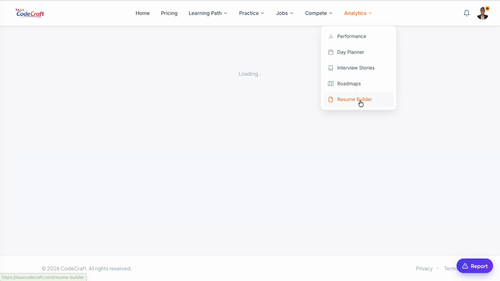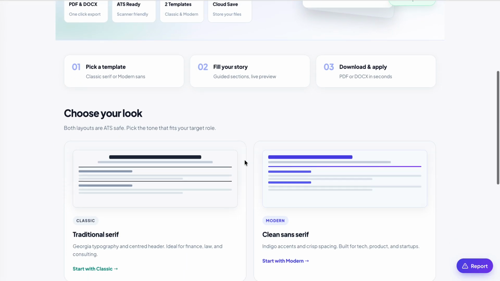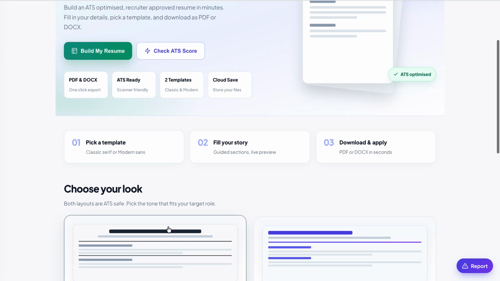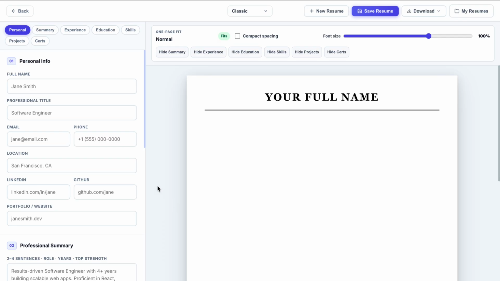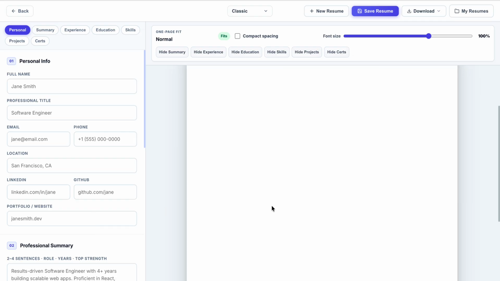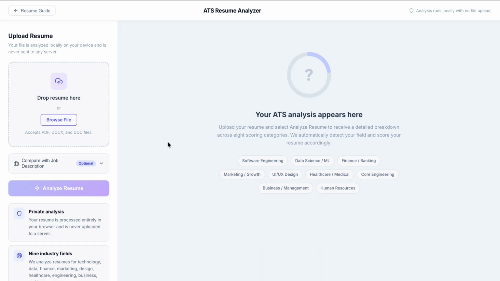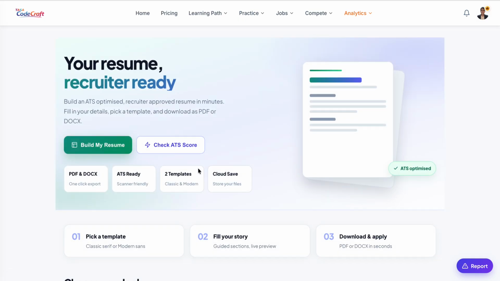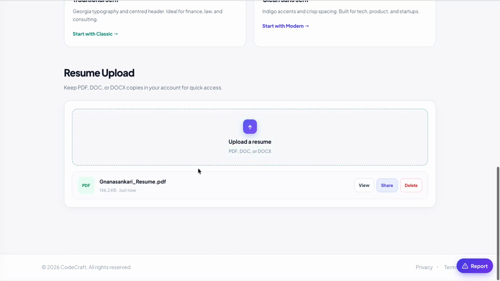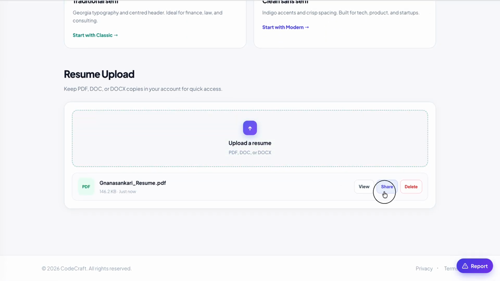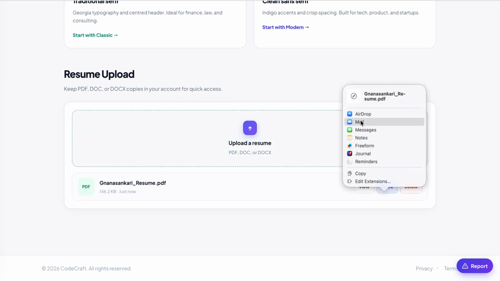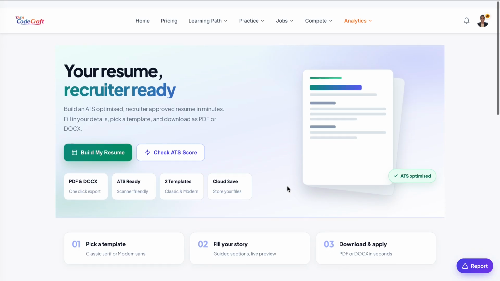And then the best thing is your resume builder. You can build your resume, like choose how you want your resume to look. You can give the details, and your resume will be done and dusted. And you can check your ATS score as well. You can upload your resume, test your ATS score, and it will give you the result. And then you can share your resume also.